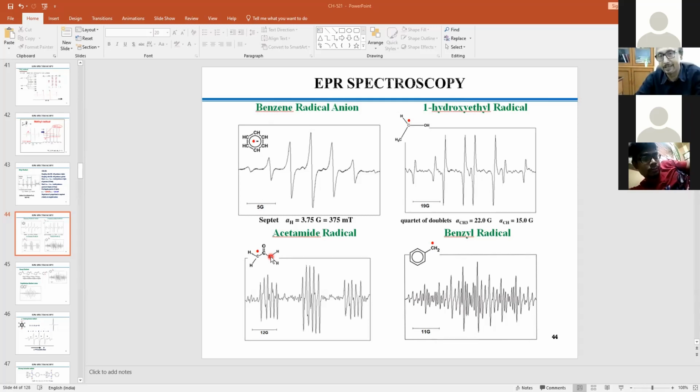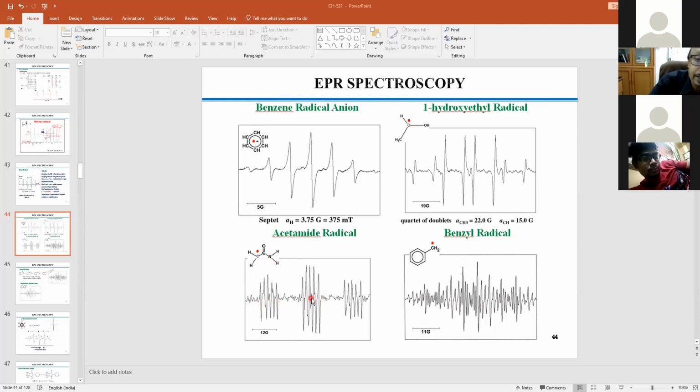So 3 lines, if I consider nitrogen, that means each line would be split into 3 lines, right? Nitrogen: 2 into 1 into 1 plus 1, that means 3 lines. So 9 lines. But you can see the 3 lines are being split into more than 3 lines. Am I right?